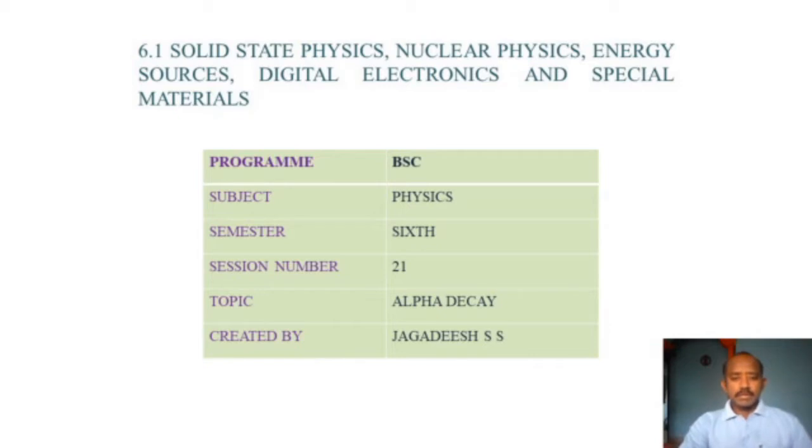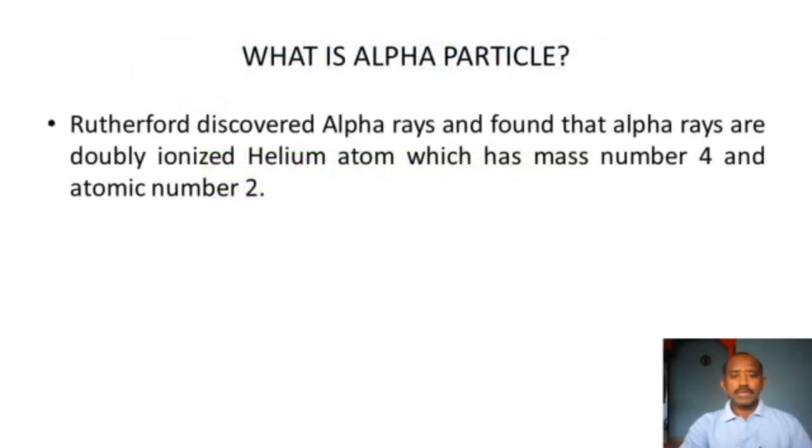In the 6th semester nuclear physics chapter, we have to study about alpha decay in this session. So first we have to know what alpha particles are.